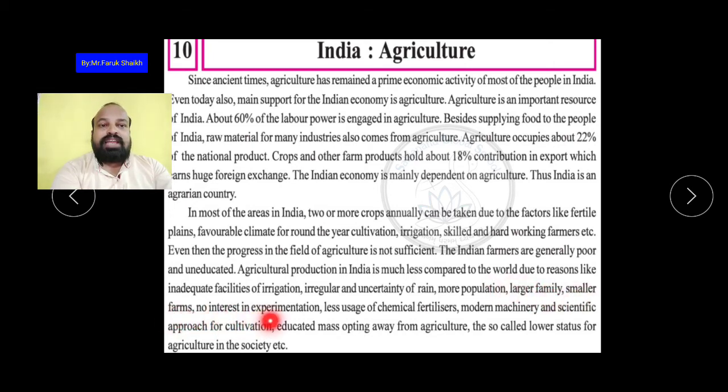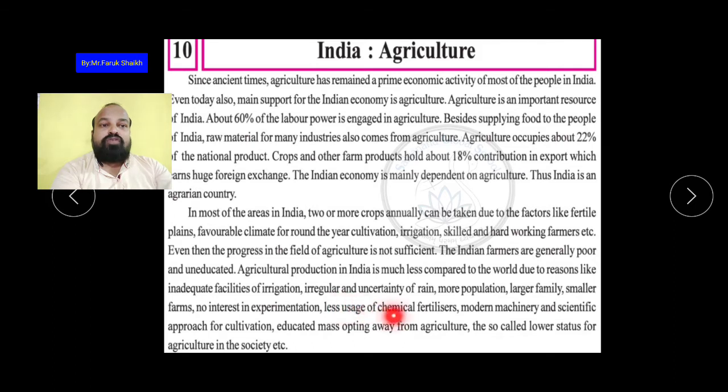No interest in experimentation. अभी लोगों को agriculture में experiment करने में they are not interested, because if they experiment in agriculture, what will they eat? Their whole year depends on their agriculture production, on the grains they have grown once in a year, पूरा साल उसमें से उनको खाना खाना है. So if they experiment and are not successful, then what? The situation will become worse. So that is the reason.